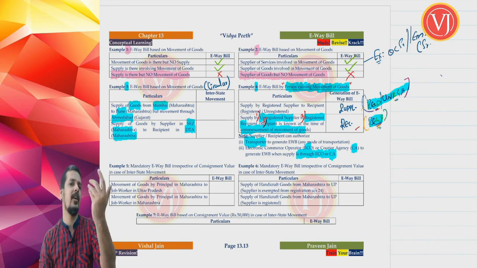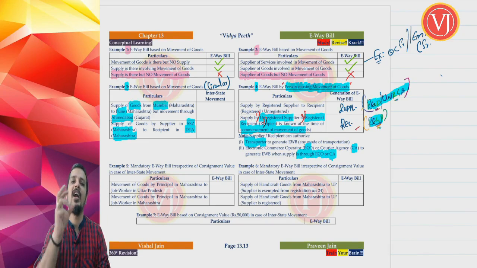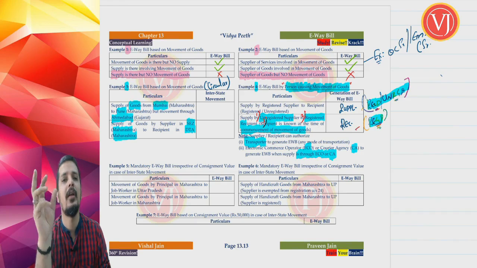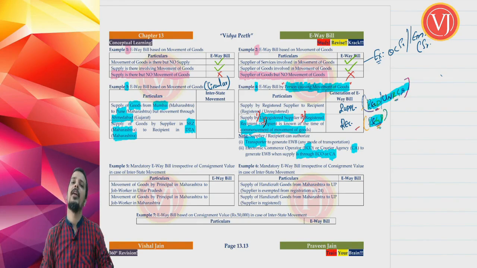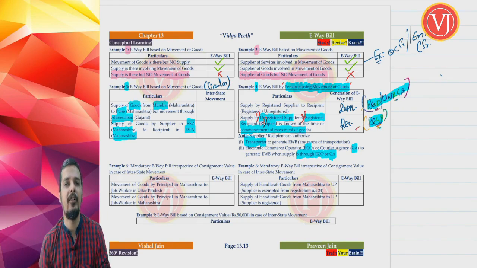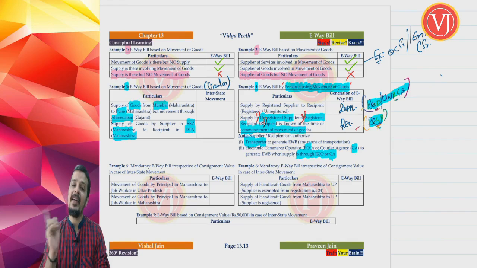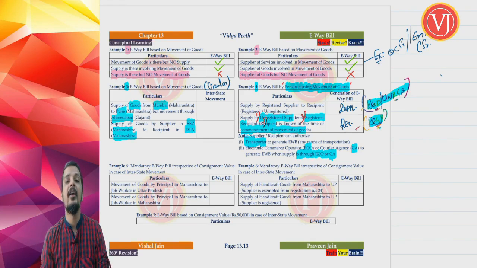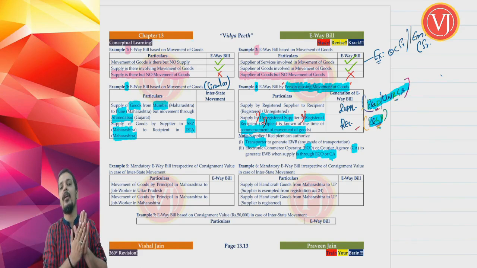They can always tell that okay, you generate e-way bill because anyways part B of e-way bill form 01 will be having vehicle details, and the best person to know vehicle details is transporter. So they can always authorize transporter to generate e-way bill, no conditions. At times they can authorize electronic commerce operator, say for example Flipkart or Amazon, or courier agency, say for example professional couriers or fast track, to generate e-way bill on their behalf because the base document will be that of supplier.